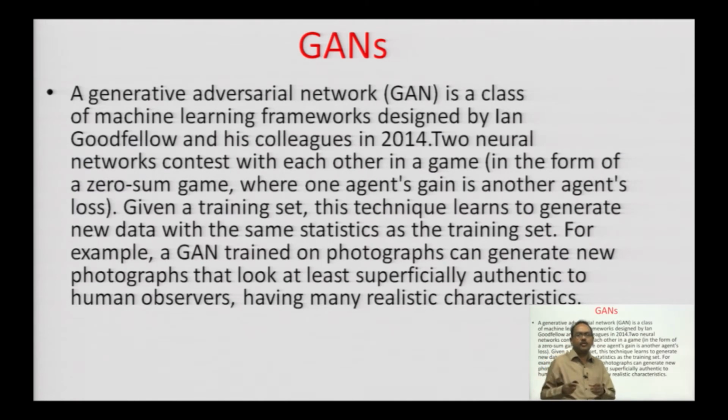Now, let us see what a generative adversarial network is. It is a class of machine learning frameworks designed by Ian Goodfellow and his colleagues in 2014. Two neural networks contest with each other in a game in the form of a zero-sum game, where one agent's gain is another agent's loss. Given a training set, this technique learns to generate new data with the same statistics as the training set. For example, a GAN trained on photographs can generate new photographs that look at least superficially authentic to human observers, having many realistic characteristics.